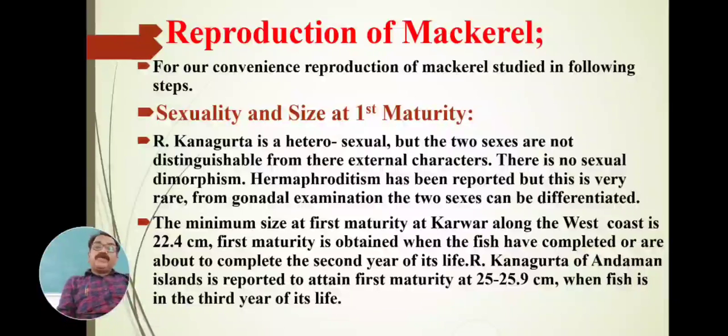Sexuality and size at first maturity. Rastrelliger kanagurta is heterosexual, but the two sexes are not distinguishable from their external characters, from their external appearance. There is no sexual dimorphism. We do not identify sex externally.